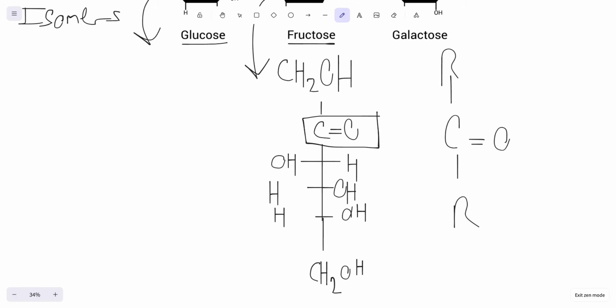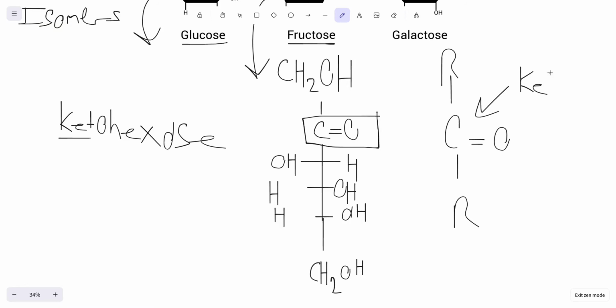That's going to be a ketone. And that's why fructose is called a ketohexose. The keto comes from the fact that this right over here is a ketone, and the hex, once again, comes from the fact that there's 6 carbons. Same thing with glucose.